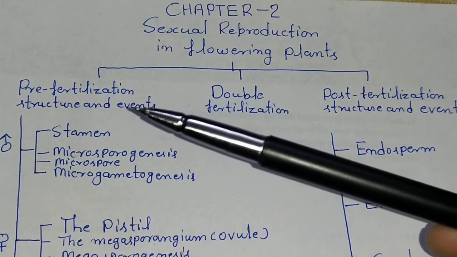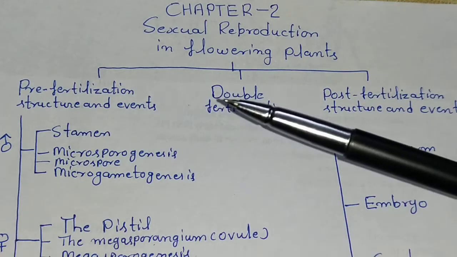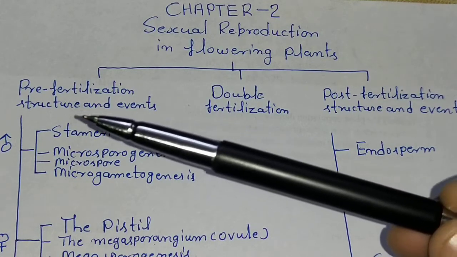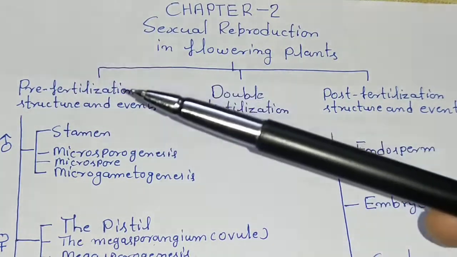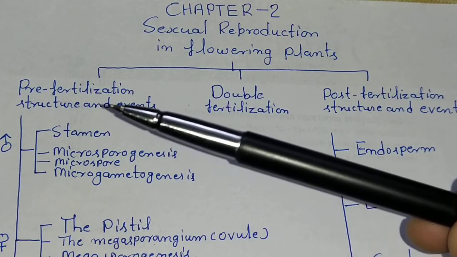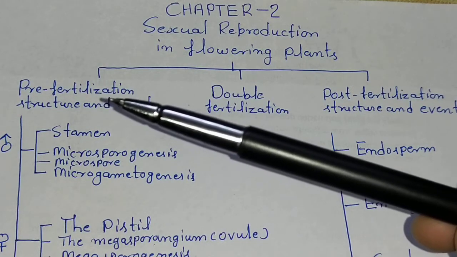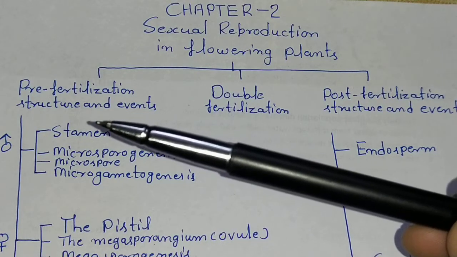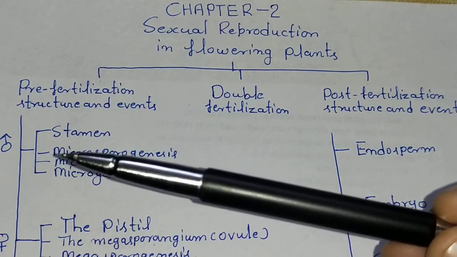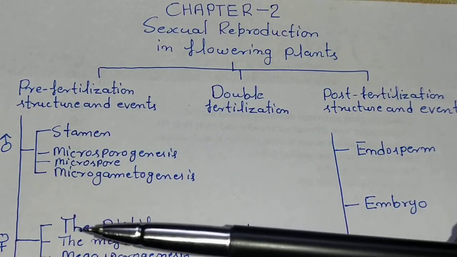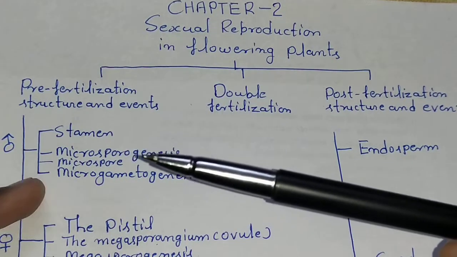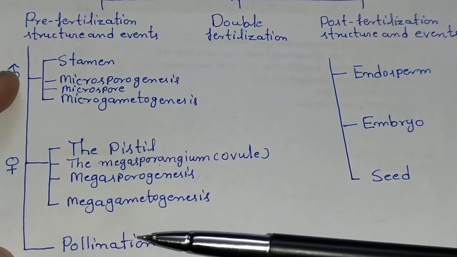Pre-fertilization structure and events. The events that take place prior to fusion of gametes are known as the pre-fertilization events. Pre-fertilization events may consist of events in male as well as in female, and a pollination process.